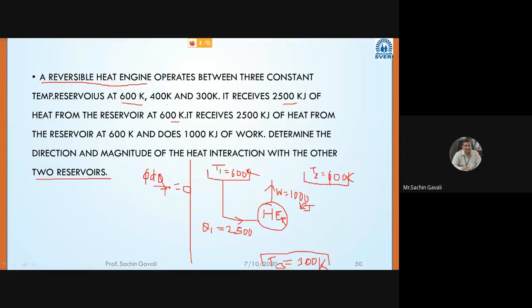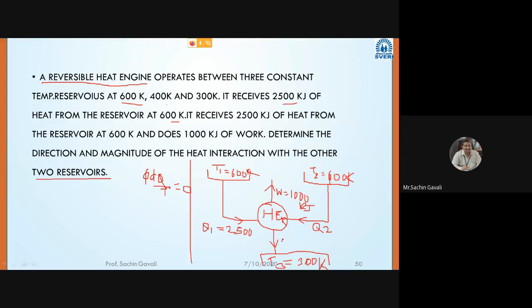So, let us consider that this heat engine is taking Q2 amount of heat from this reservoir at 400 Kelvin. If the answer of Q2 comes positive, then the assumption we have taken is correct. And now, it is not taking from every reservoir, so for some reservoir it should reject.